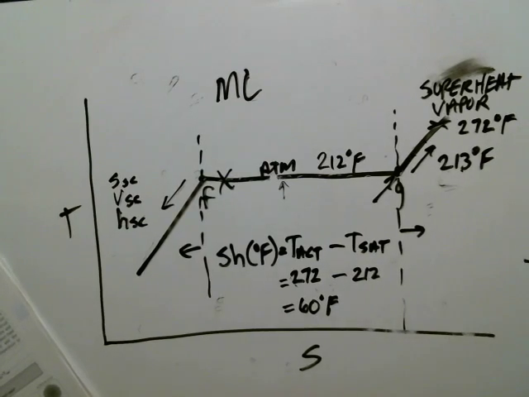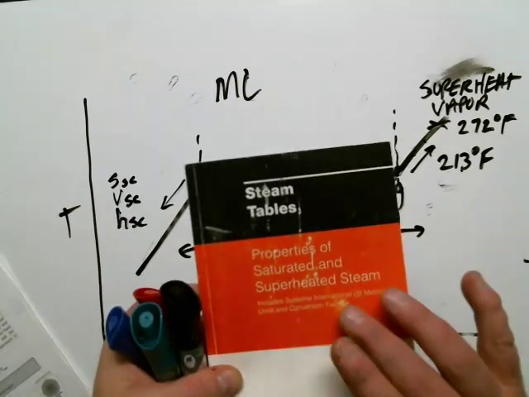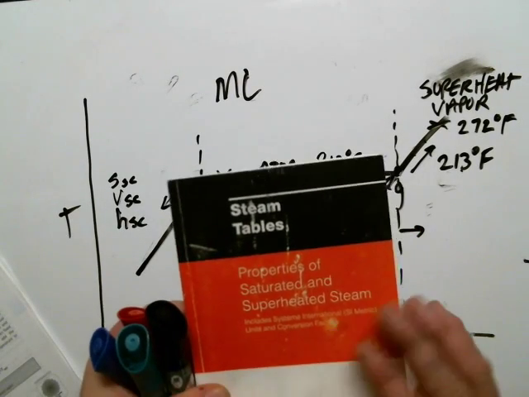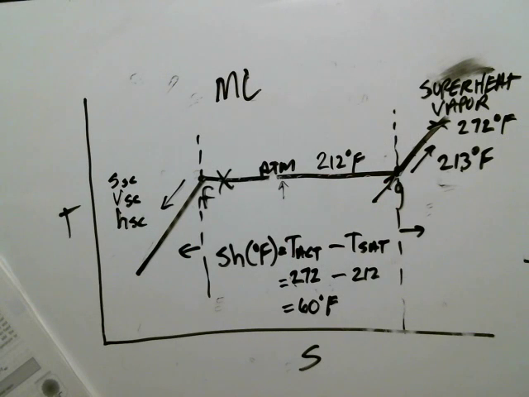And we're going to learn in this book that we have superheated tables. Superheated tables are in the back of this book. So we'll get to use the saturated steam tables and the superheated tables, but there are no subcooled tables in that book. So we're going to have to learn a trick. We'll learn a trick.